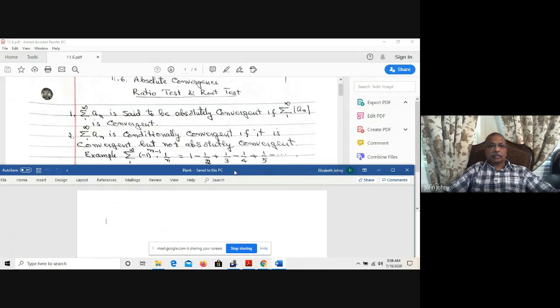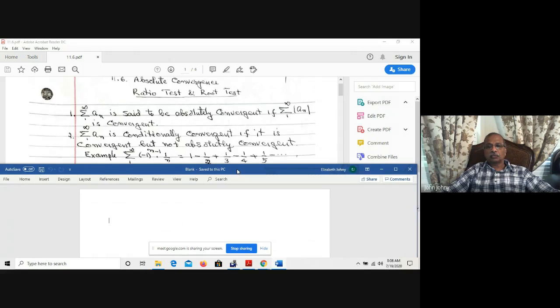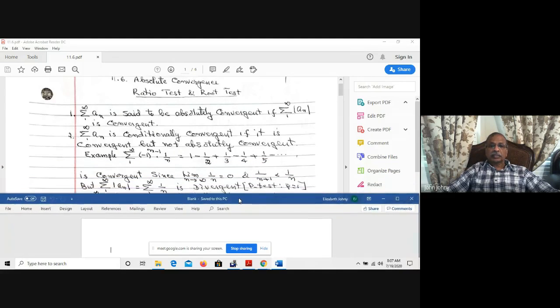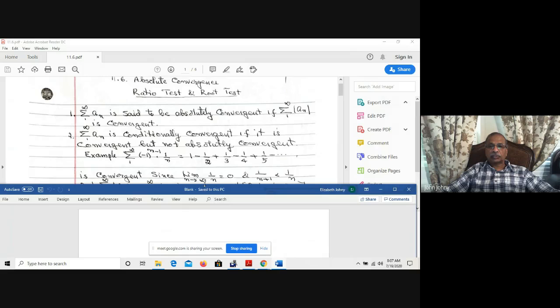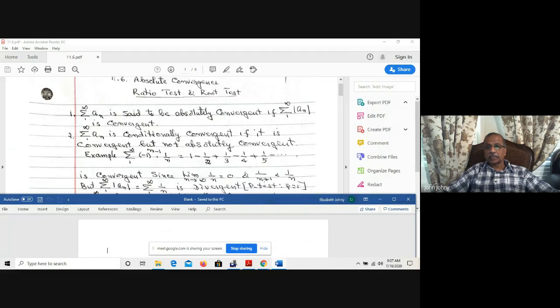So here is one example. Sigma n varies from 1 to infinity of negative 1 to the power of n minus 1 times 1 over n. This is 1 minus 1 over 2 plus 1 over 3 minus 1 over 4 plus 1 over 5 minus, etc. It is convergent because the limit as n approaches infinity of 1 over n, that is bn, where bn is 1 over n, is 0, and 1 over n plus 1 is less than 1 over n because the denominator of the left side is greater than the denominator of the right side. So the whole expression is less than 1 over n.